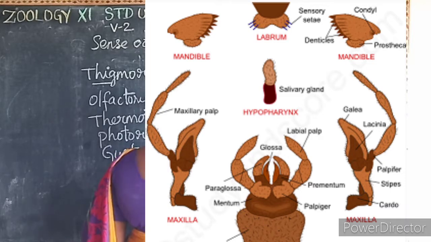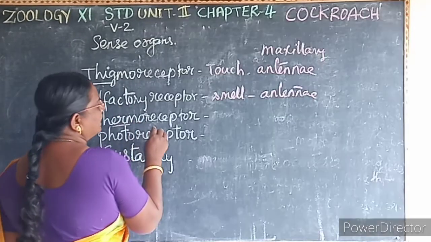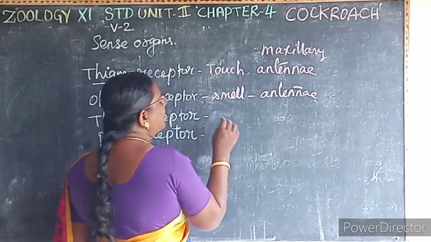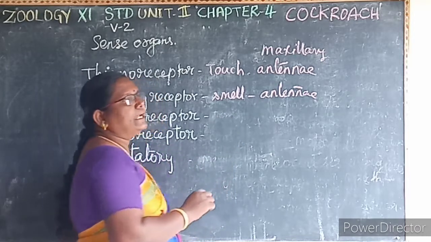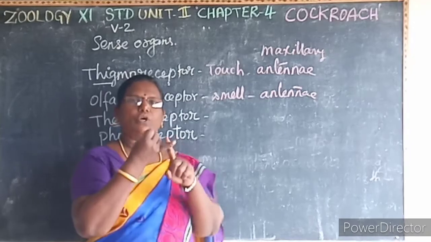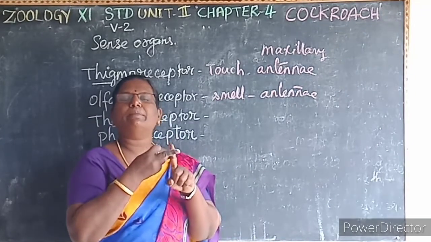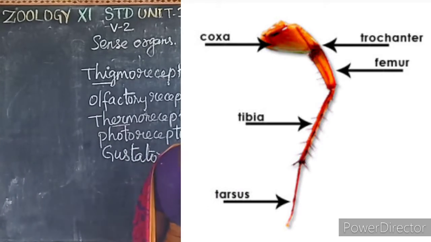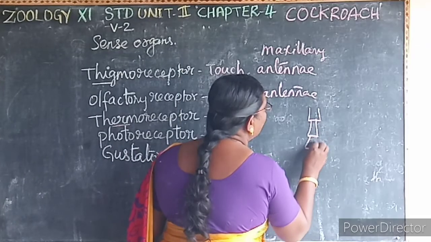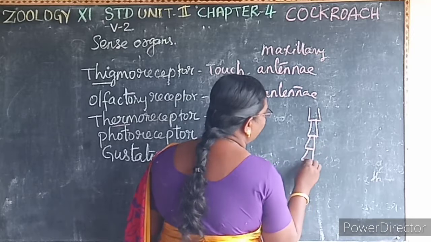Then thermo means heat. It is located on the first four dorsal segments of the leg. What are the parts of the leg? That is the coxa, trochanter, femur, tibia and tarsus. This tarsus is divided into 5 immovable segments: 1, 2, 3, 4, 5.